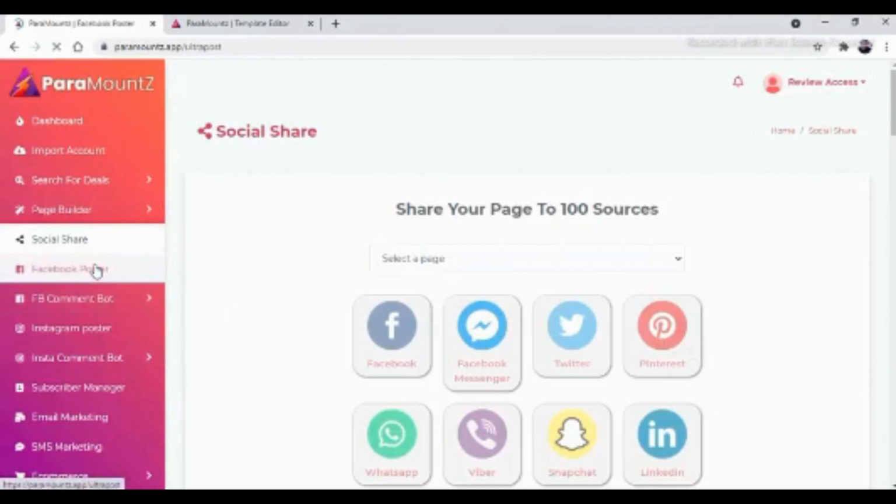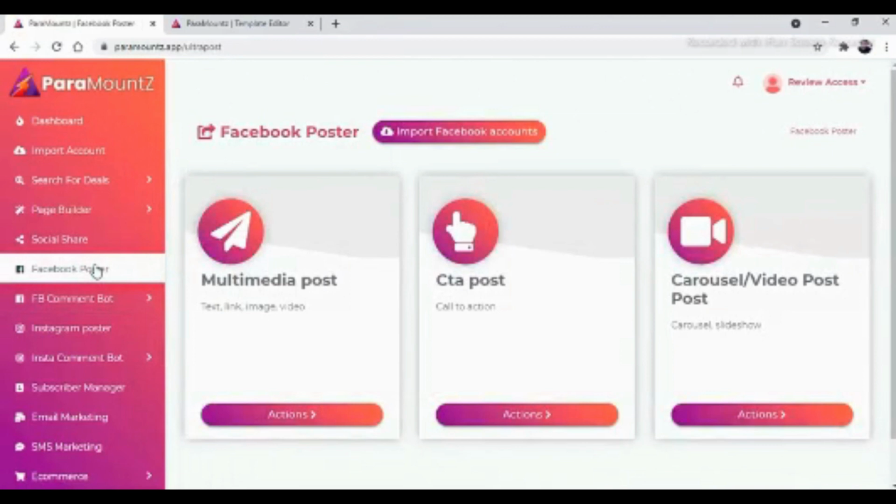Now there is direct Facebook poster which will help you to create multimedia post, call to action post, and carousel or video post. Inside the multimedia post, you can create text post, link post, image post, and video post.